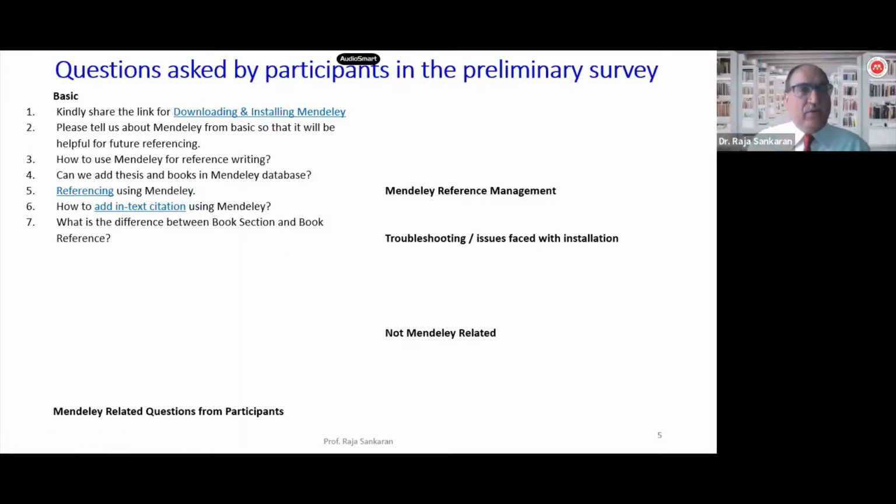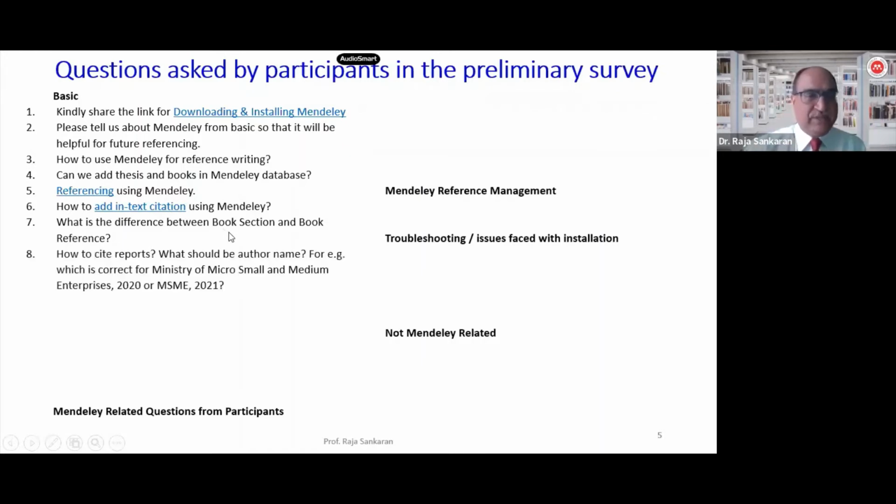Okay, perfect. Now, if that is the thing, then how to cite a book is something that I will cover as part of point number 4. Within a book itself, there are different approaches to be used when a book is being published. For example, a book is a collation of multiple articles. A book is something which is not written by just one or two authors, but every chapter is written by different authors. So a book can also be divided into multiple sections. So that's what I think the question was. So I will show you how to add a book section as well as how to add an entry for the book. There are key differentiating factors amongst the two.